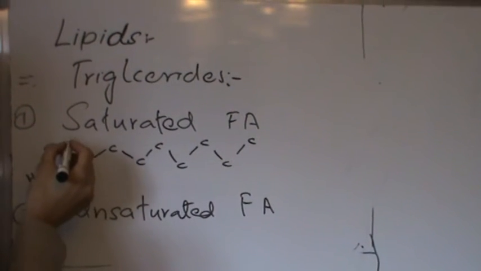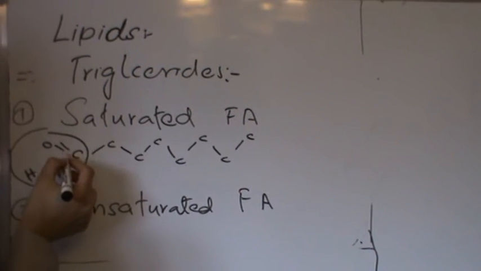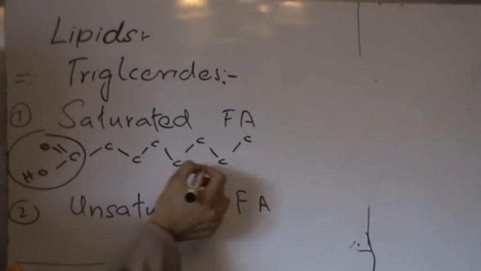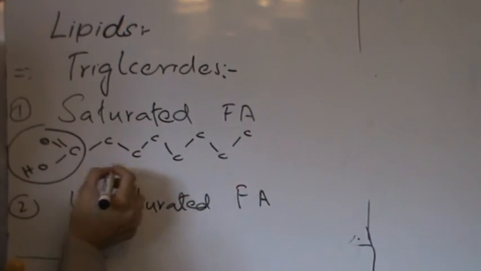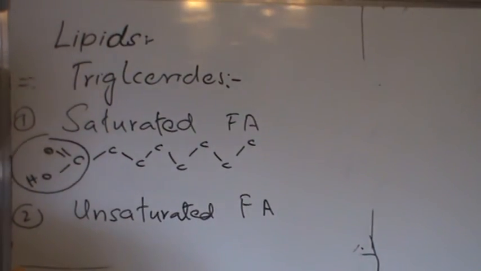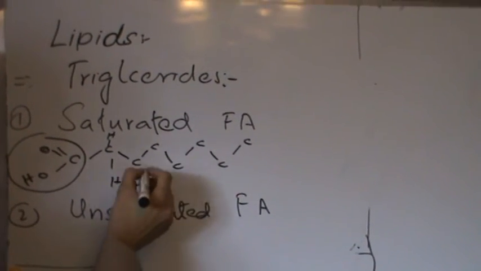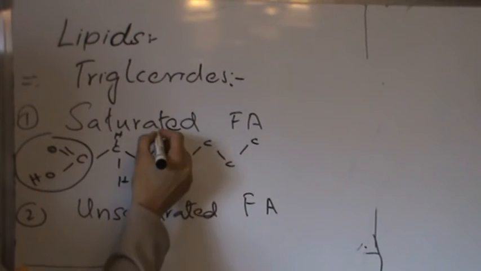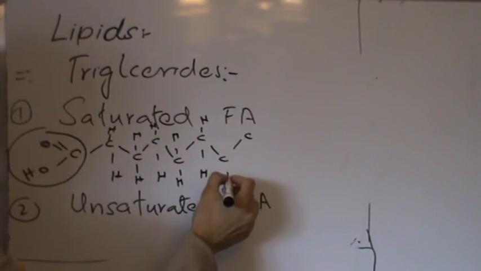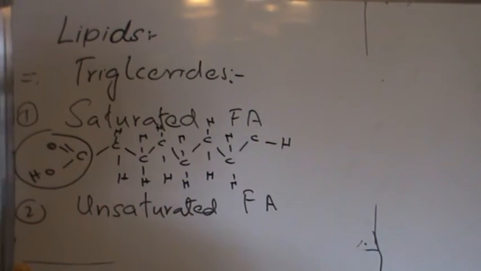And don't get confused here. This is the acid group. This carbon has a double bond with oxygen. This is its acid group. We are talking about the long hydrocarbon tails. In saturated fatty acids, carbon-carbon atoms don't have any double bonds. All the carbons are saturated, reduced. These are saturated with hydrogen, or we can say balanced with hydrogen. They don't need any double bond between their carbon atoms.